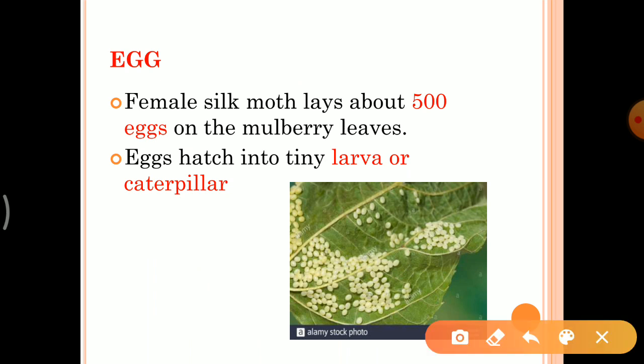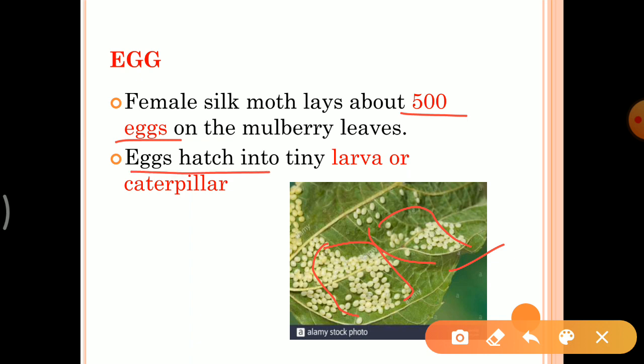First stage is egg. So a female silk moth lays eggs from which hatch larvae which are called caterpillars. A silk moth lays about 500 eggs on the mulberry leaves. You can see this picture. It is a mulberry leaf, and on it there are so many eggs which are laid by the female silk moth.